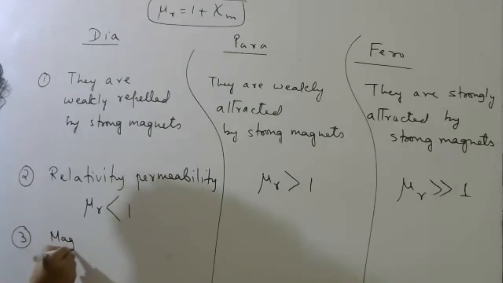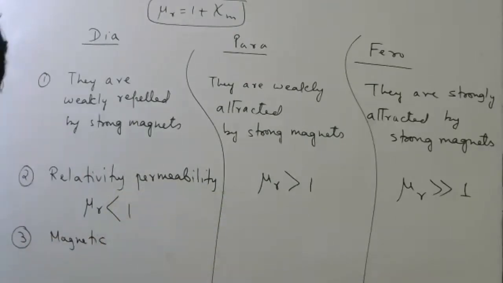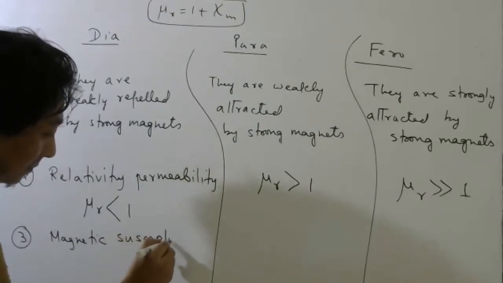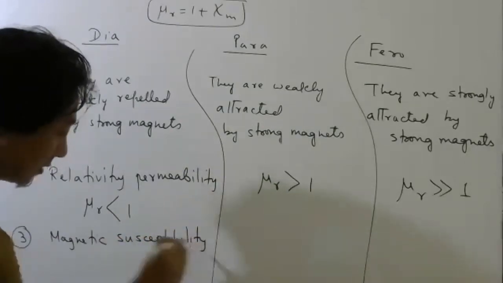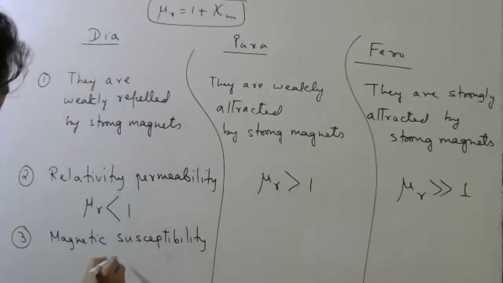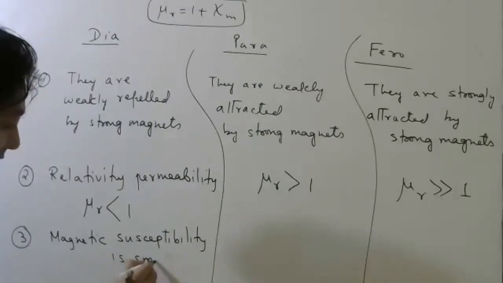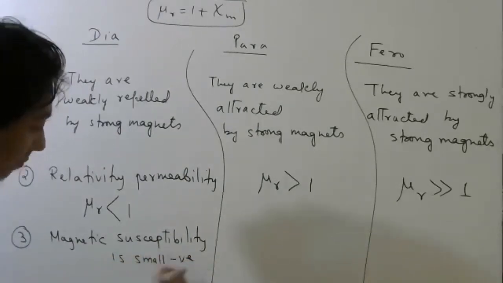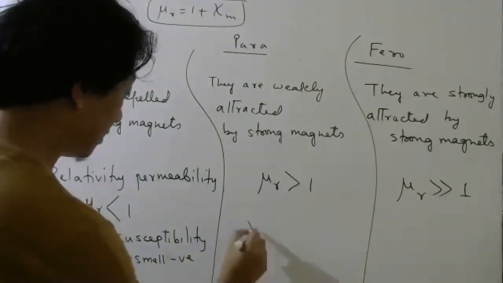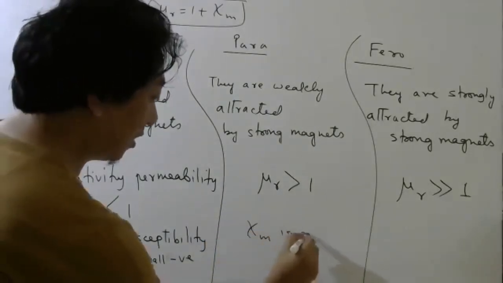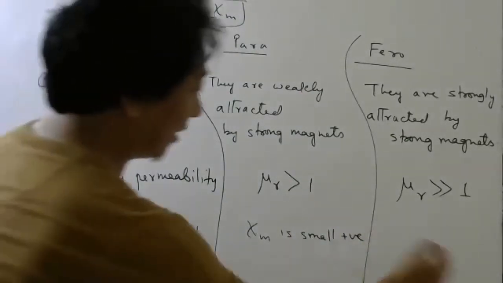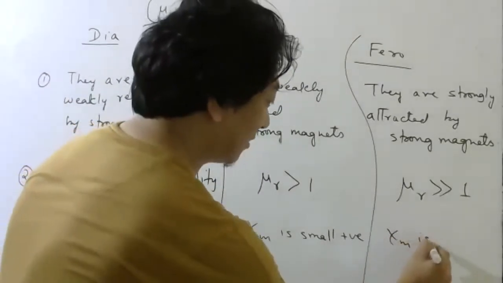Magnetic susceptibility: here susceptibility is a small negative number, okay? Here susceptibility is a small positive number, and here you write a large positive number.